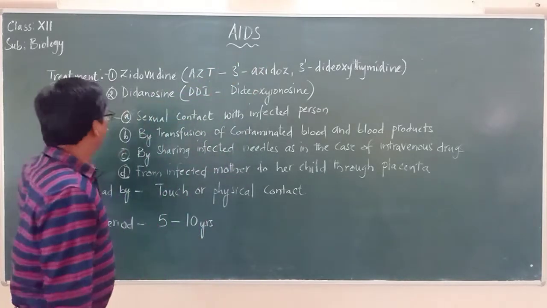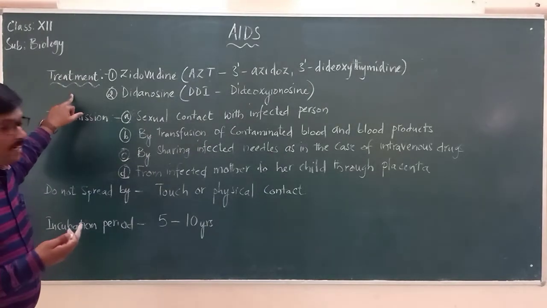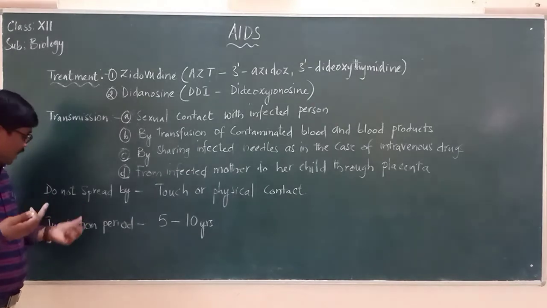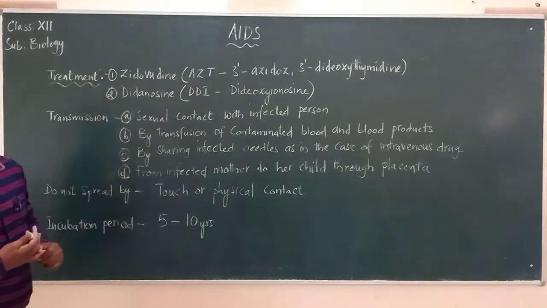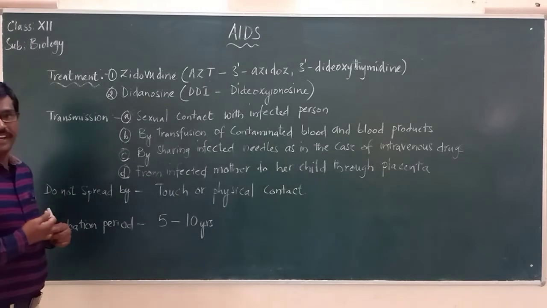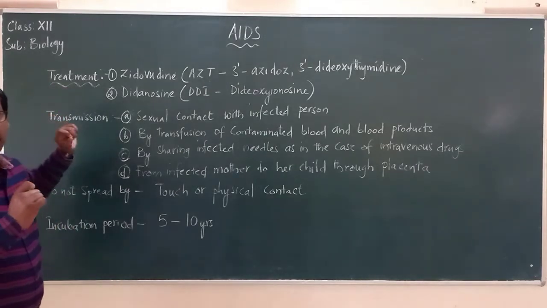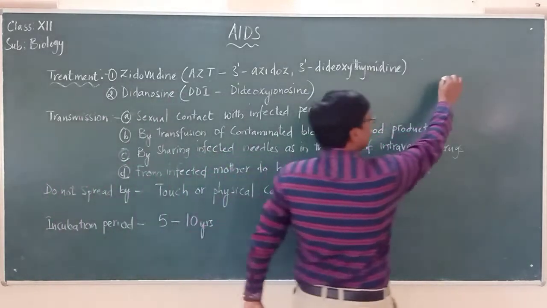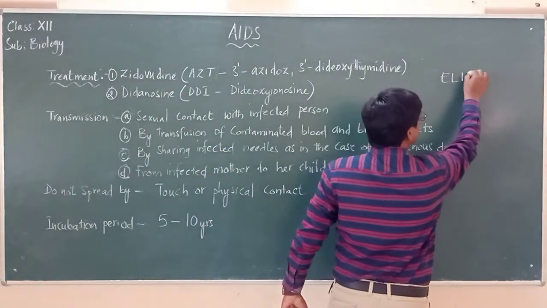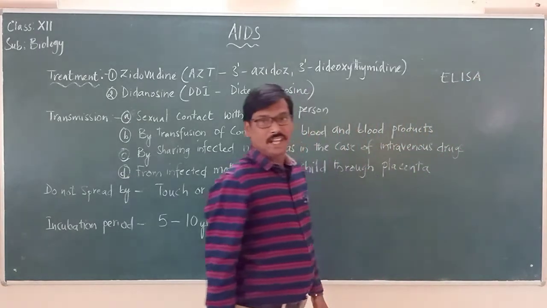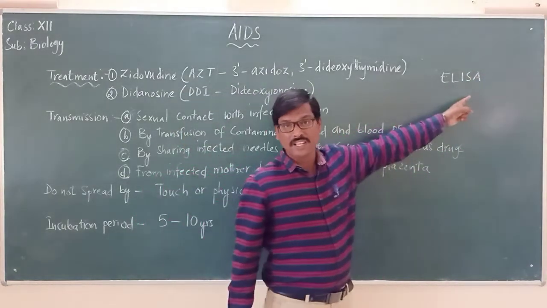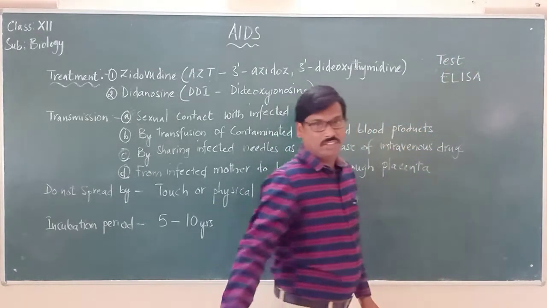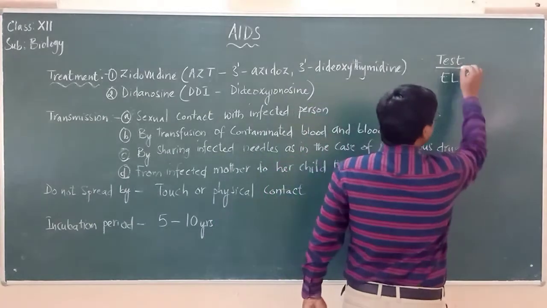Now in this video we are going to discuss the treatment, followed by the transmission, and also how it will not spread, what the incubation period is, and continue with prevention of AIDS. Now, what is the treatment when we identify it with the test? We already said the test that is conducted is ELISA, enzyme linked immunosorbent assay, to check whether a person is suffering with AIDS or not.